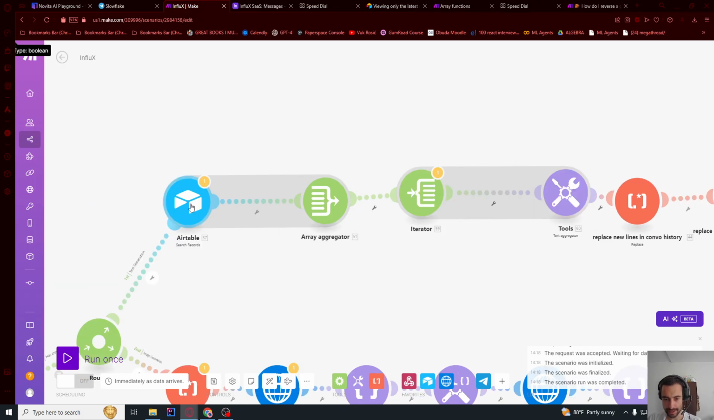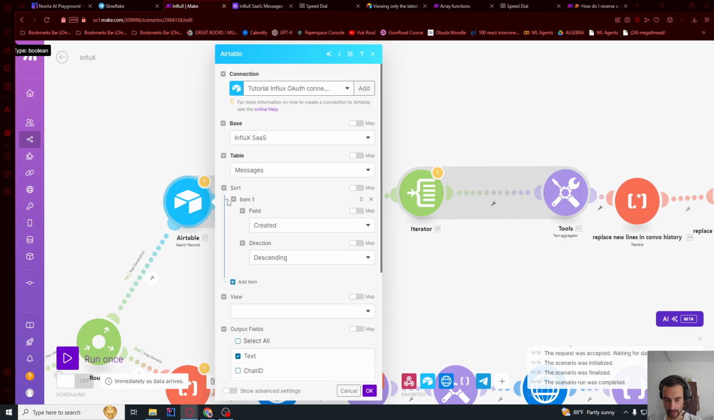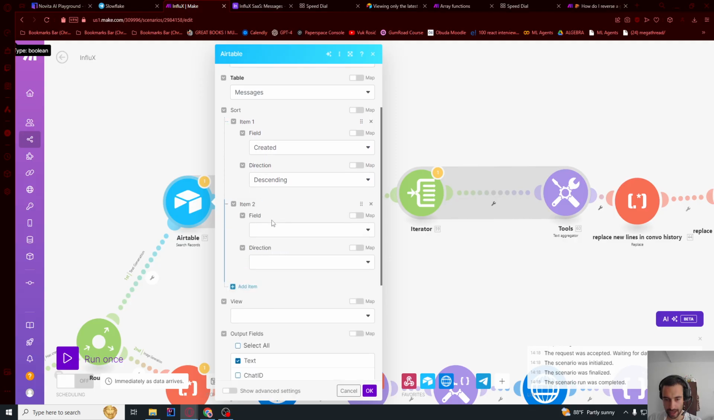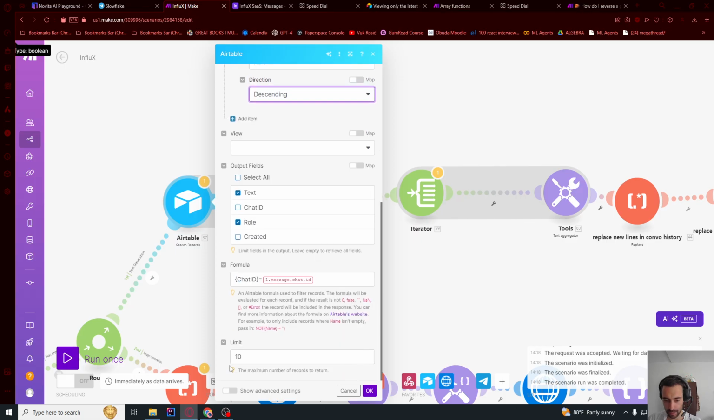So now let's fix up these search records. We need to add a new item, field. This should be role and descending. And I think that's it. So we want the 10 last messages.